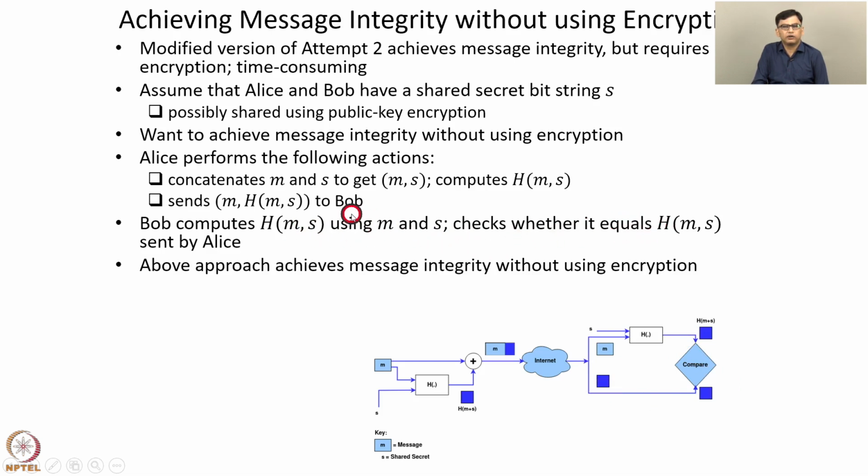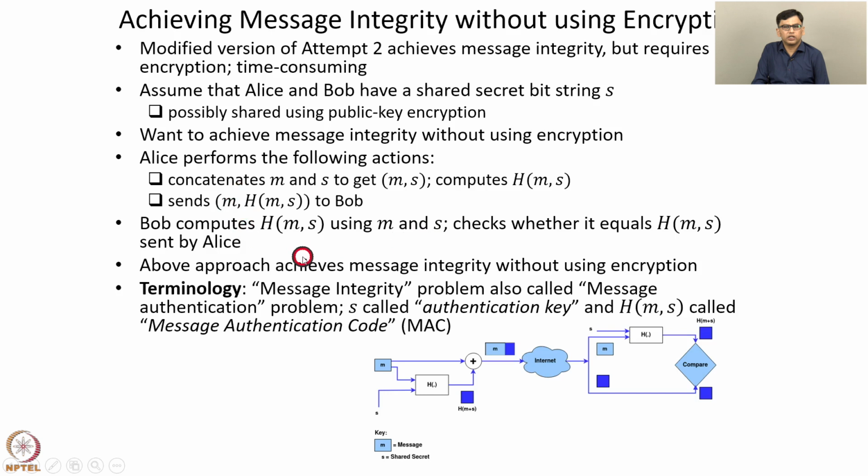To see why this approach achieves message integrity, notice that if an intruder wants to modify this message m to some other message m prime, then the intruder must know h of m prime comma s, but the intruder does not know the secret s, and hence is not able to find h of m prime comma s. Also, using h of m comma s and without knowing s, it's computationally infeasible to find h of m prime comma s. Hence, the intruder is not able to replace this message m with another message m prime.